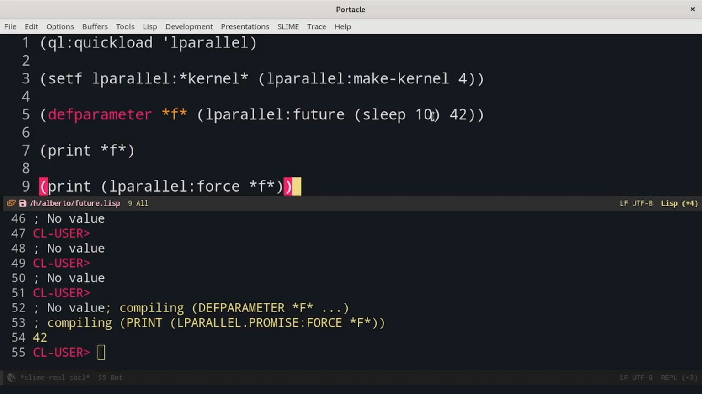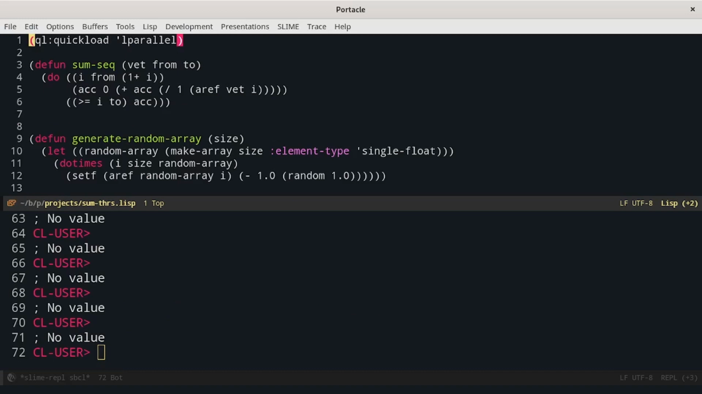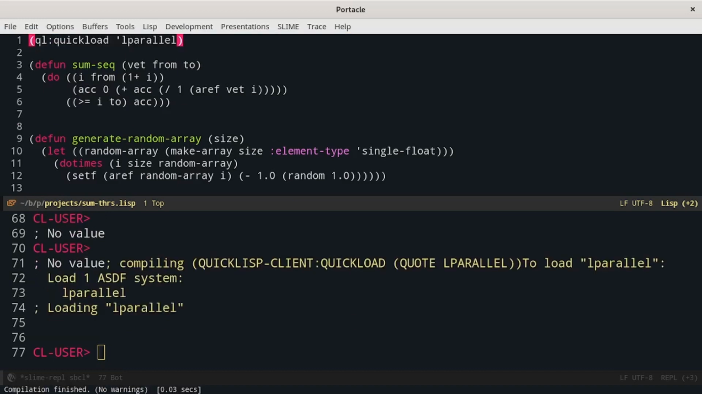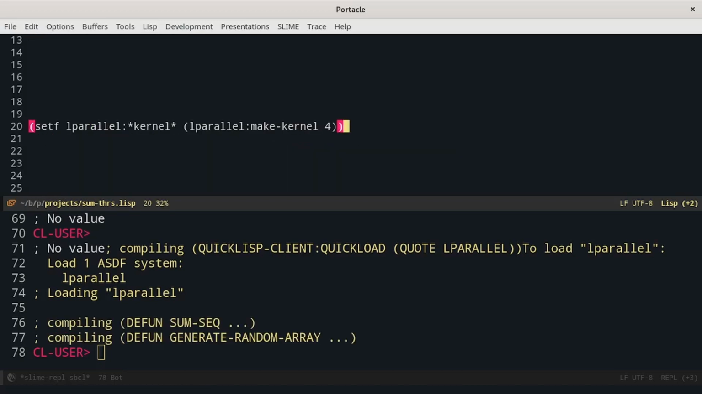Now let's see how we can apply what we have learned with futures to sum the values of an array in parallel. We load Lparallel as usual. The first two functions, sum-sequential and generate-random-array, are the same as in the previous video. I suggest you look at it first. Let's compile them. As usual, at the beginning we have to create the thread pool. We can run this form at the beginning and it's completely unrelated to the rest of the algorithm.